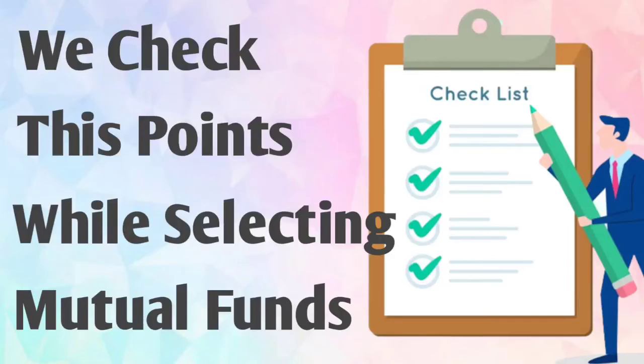We will discuss the points or parameters that you can check when you are investing in any mutual fund scheme. So let's start and discuss them one by one.